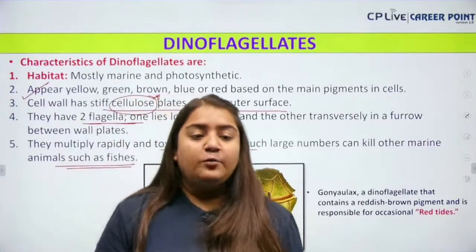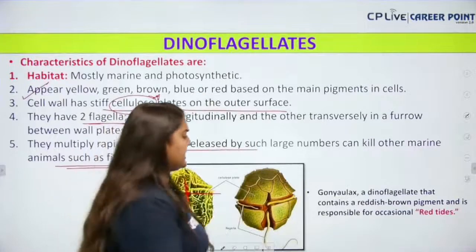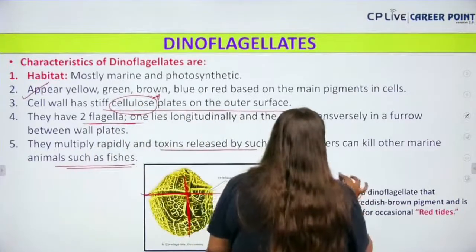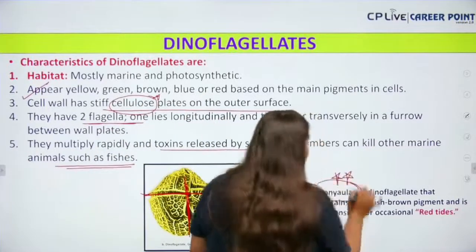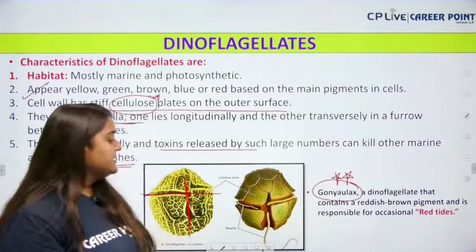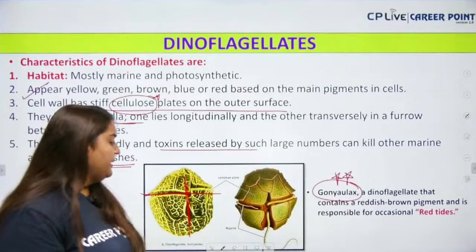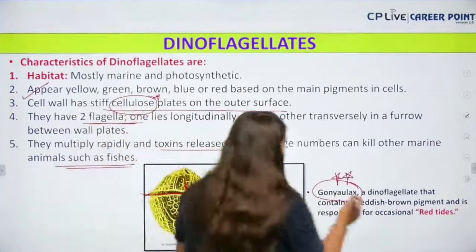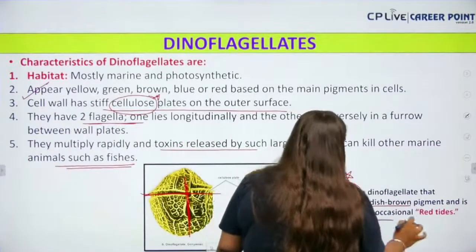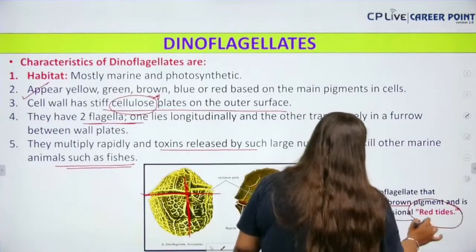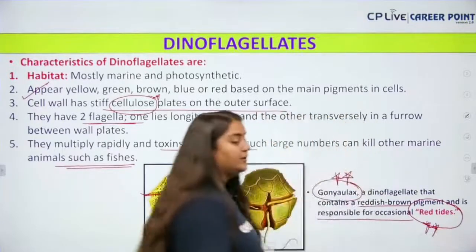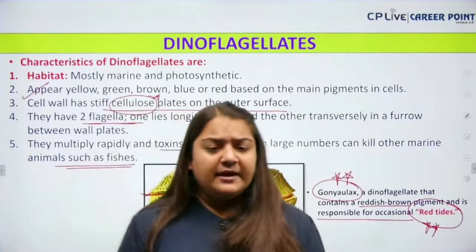Now we have one more very important example which is given in your NCERT, Gonyaulax. Gonyaulax is a dinoflagellate. It contains a reddish brown pigment. What does it contain? It contains a reddish brown pigment and it is responsible for occasional red tides. Very, very important. It is responsible for the red tides. Am I clear?